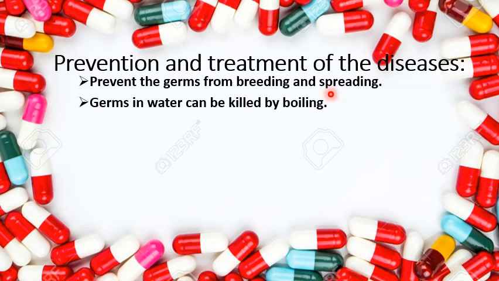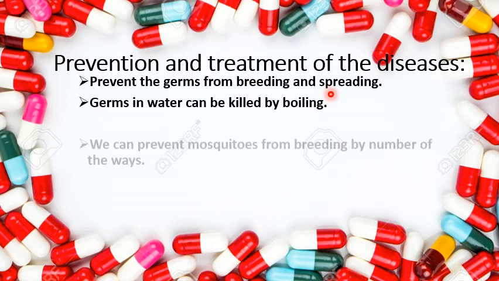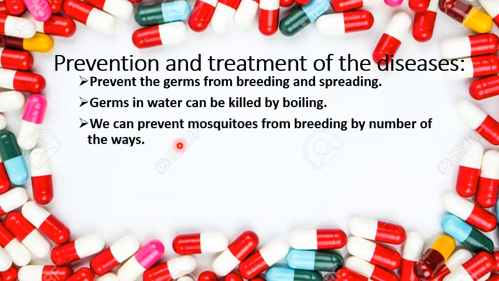We know that a number of diseases are spread by polluted water, so germs in the water can be killed by boiling the water. Next, we can prevent mosquitoes from breeding in a number of ways. We must know that mosquitoes can cause a number of diseases like malaria and dengue.